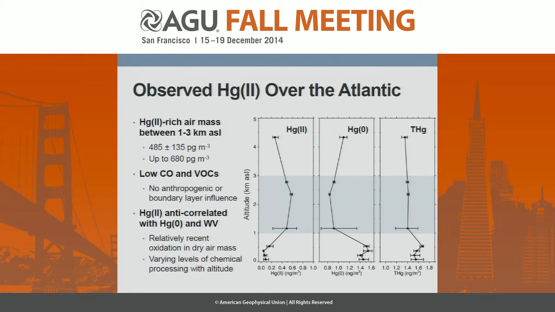During this profile, again, we also saw low concentrations of carbon monoxide as well as a number of VOCs, which again suggested that the air mass was not recently influenced by anthropogenic emissions or boundary layer air. Throughout this vertical profile, oxidized mercury was also anti-correlated with elemental mercury as well as water vapor. And this suggested to us that the air mass saw relatively recent oxidation, again in a dry air mass, and varying levels of chemical processing with altitude.